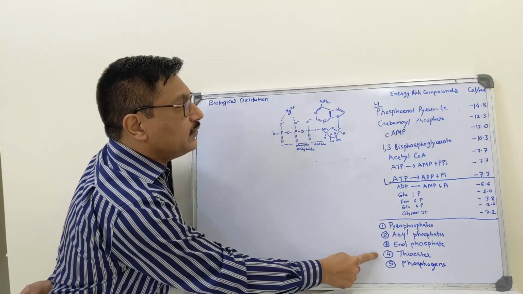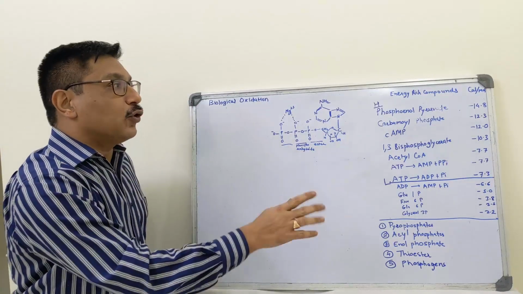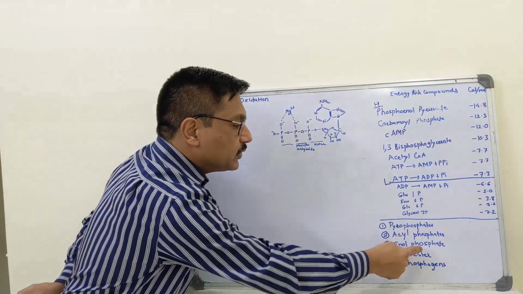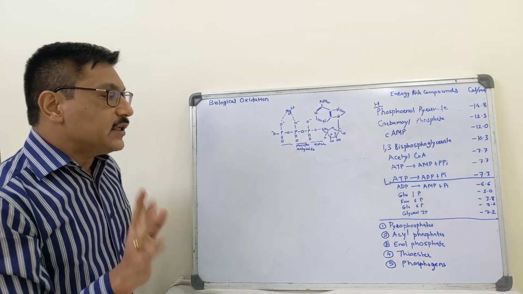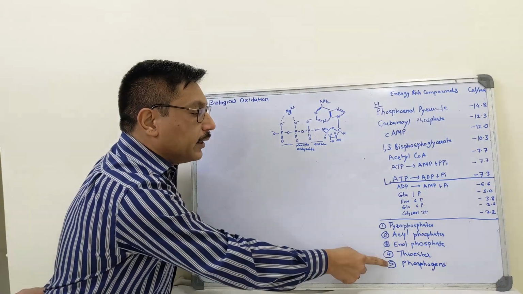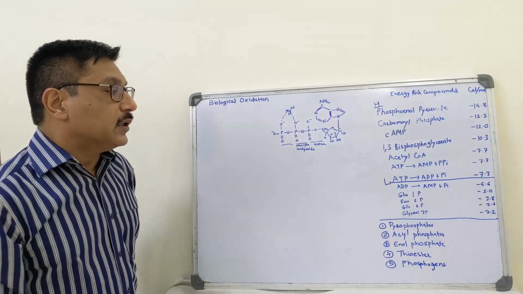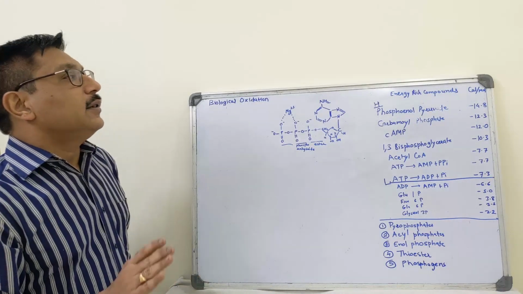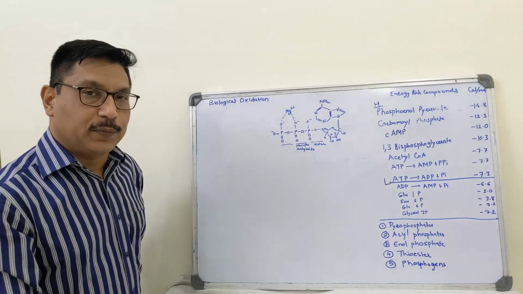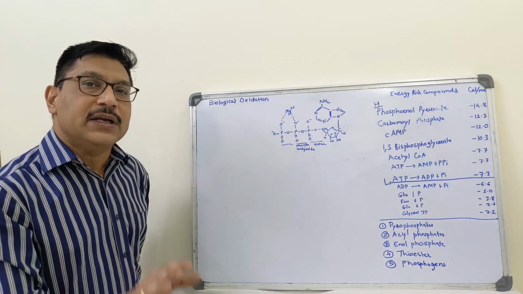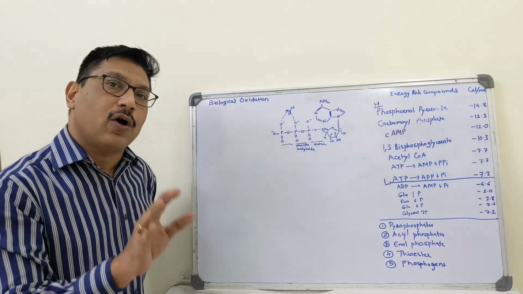Now, out of these high energy compounds, thioester is the only compound which contains an SH group. The rest all contain phosphate groups. So generally, these high energy groups are also called high energy phosphates, and they play a major role as transducers of energy.